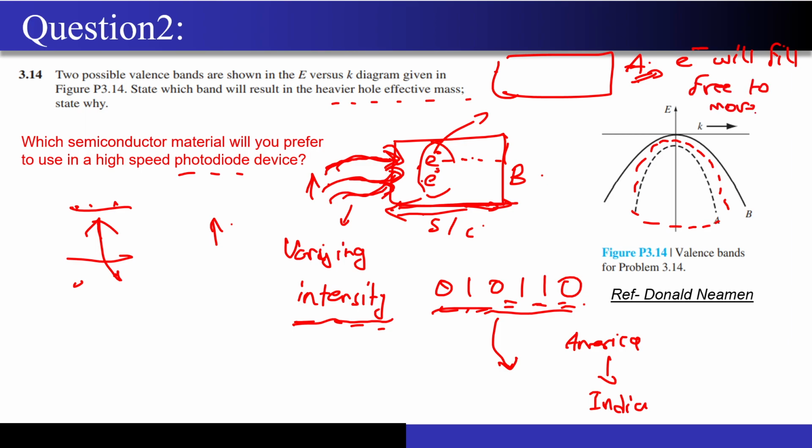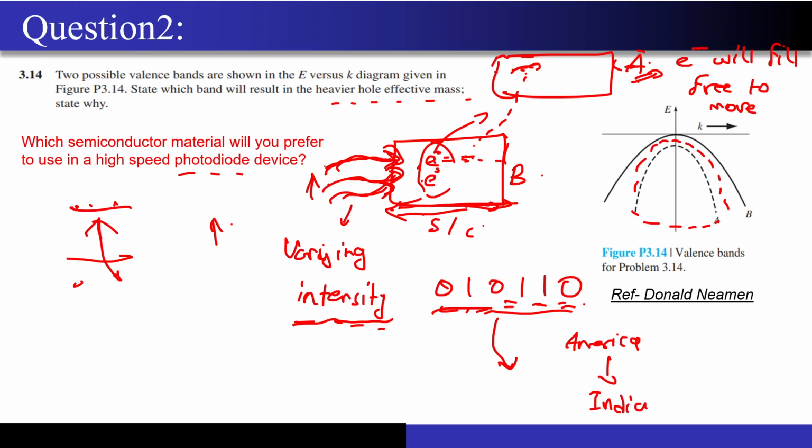They will not face hindrance while moving. The hindrance faced by the electrons when they try to move in the semiconductor slab of crystal A will be very, very less compared to when the electrons try to move in the slab made up of crystal B, that is shown over here, right?